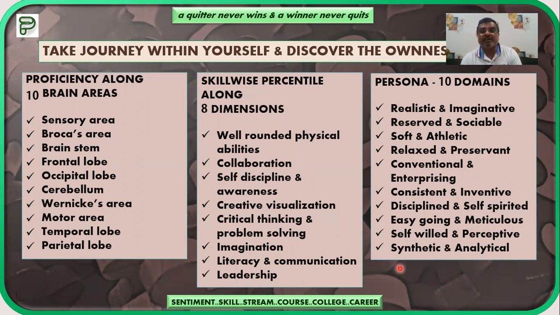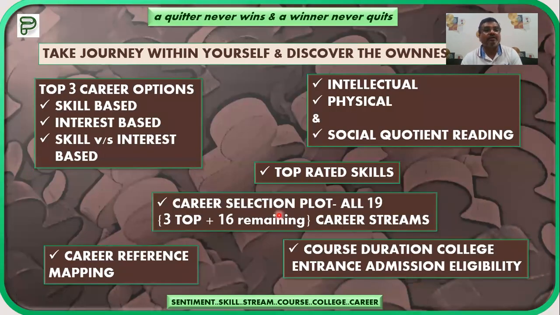So these are the different evaluations on the basis of the psychometric test you are going to take. Now see, again, the top 3 career options. These will be given to you: the 3 career options which are skill based, the 3 career options which are interest based, and the 3 career options which are skill versus interest based.